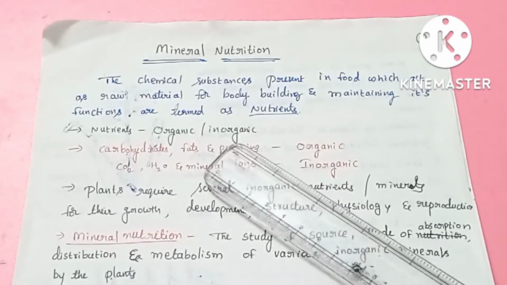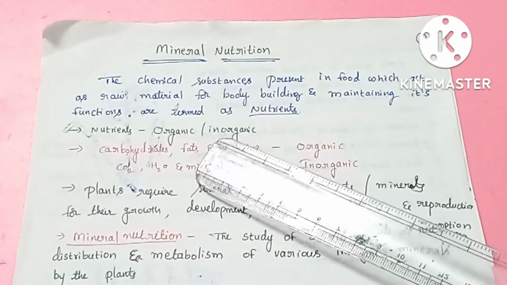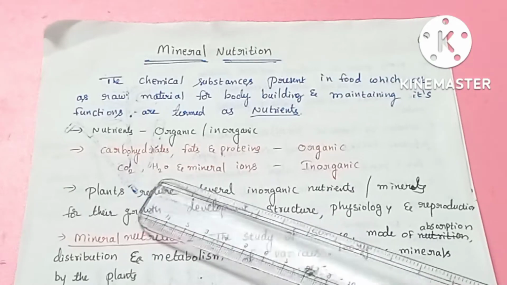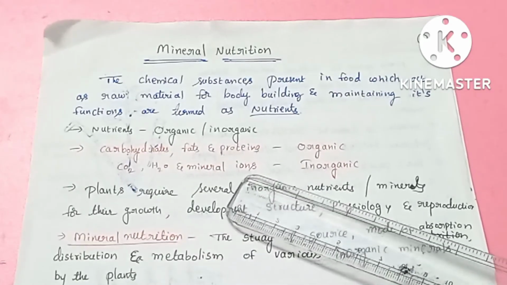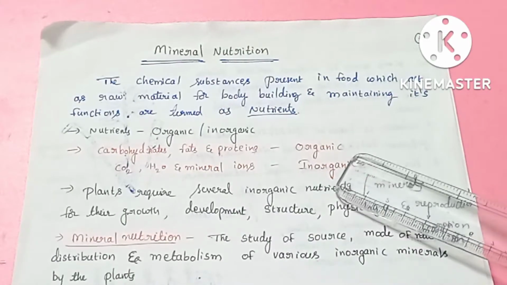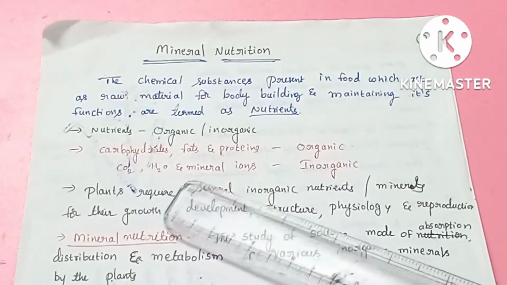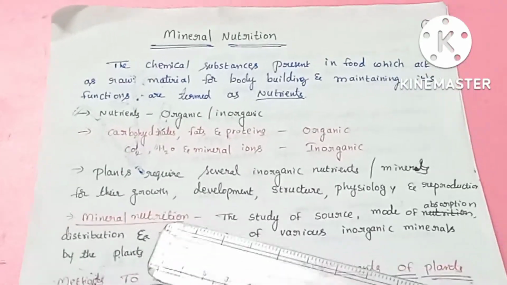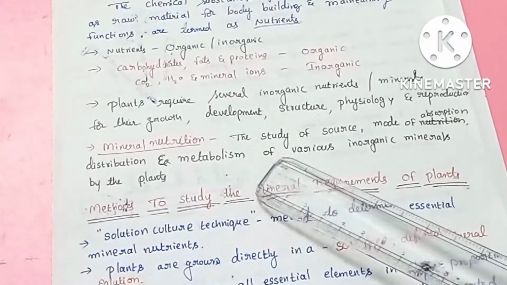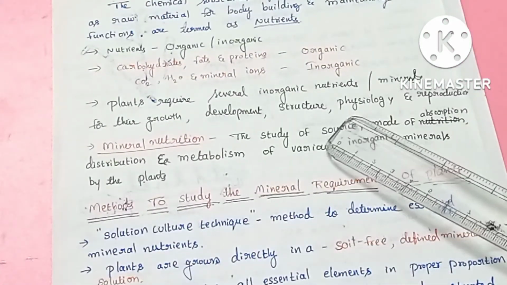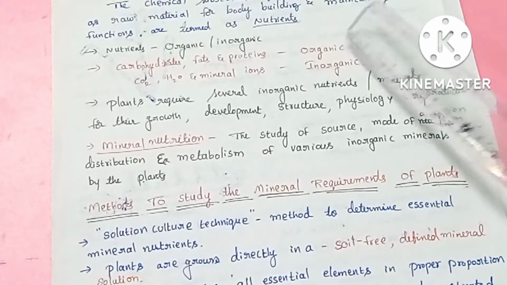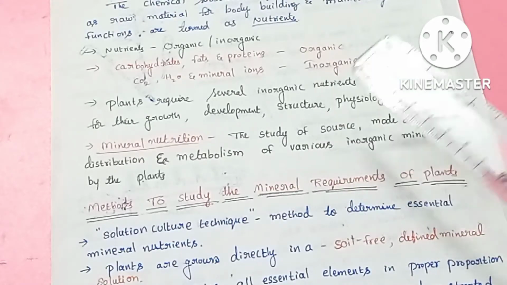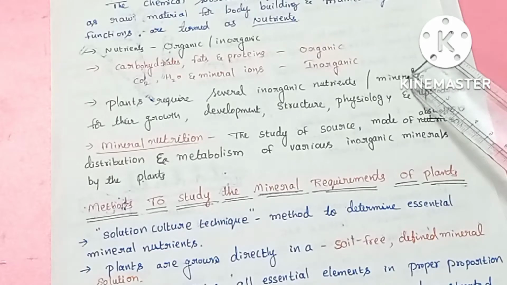These nutrients may exist in organic or inorganic form. Examples of organic nutrients are carbohydrates, fats, and proteins, whereas the inorganic nutrients are carbon dioxide, water, and mineral salts. We are not studying the organic form, we are studying the inorganic. Plants require several inorganic nutrients, and these inorganic nutrients are called minerals.